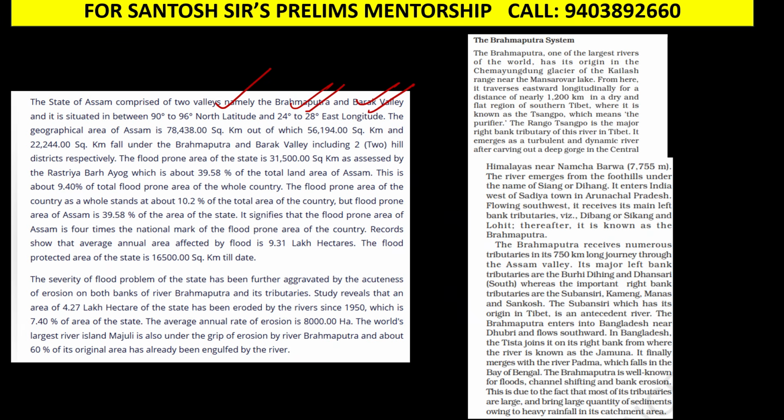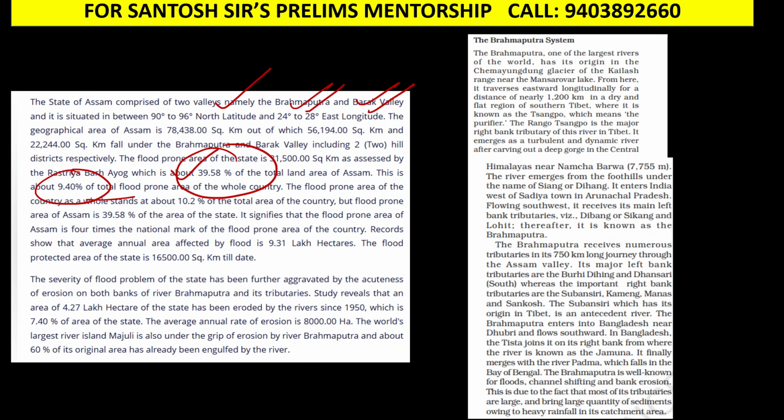And you can see here that the total flood prone area of Assam is 39.58%, which is one of the highest in the country. Overall in India, guys, 9.4% of the total area is flood prone. But for the state of Assam, more than 39% of the entire land is flood prone. This is a very important fact which you can use in your answers.